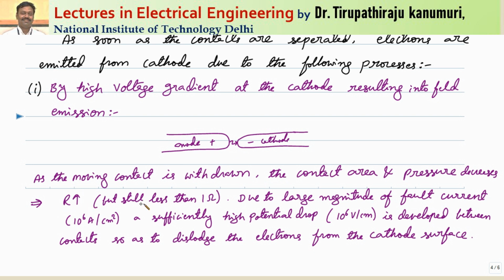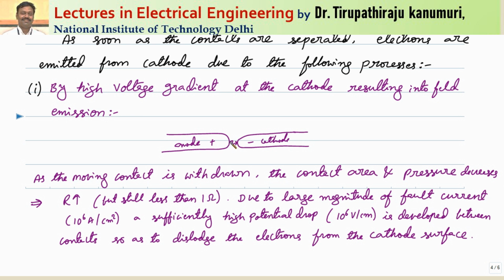But generally this resistance will be very less, in the order of 1 ohm only. It will be less than 1 ohm. But as we know that a huge value of current is passing through a very small area, so automatically the current density increases. That means the amount of current passing per unit area will be very high. This will be in the order of 10 to the power of 6 amperes per centimeter square. So because of this huge value of the current gradient, automatically a high potential drop or high voltage drop happens